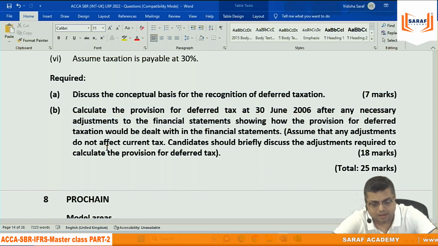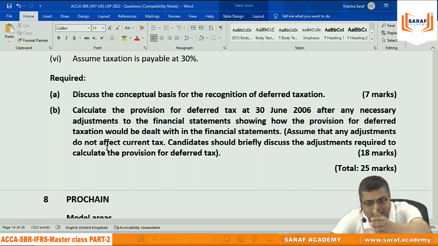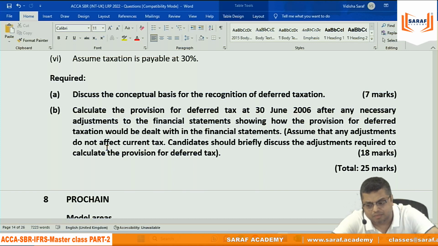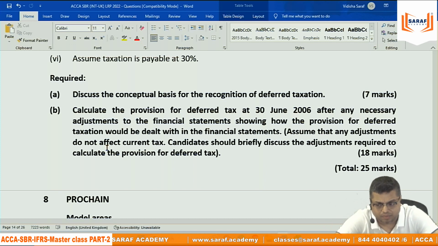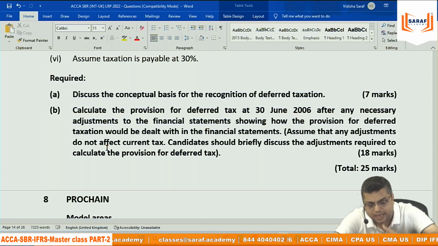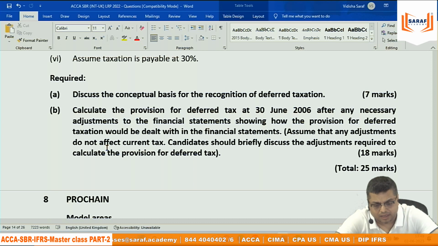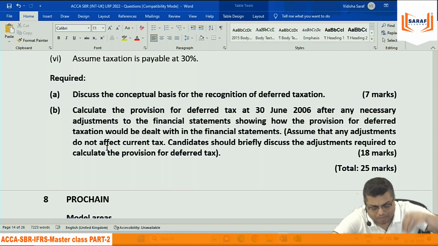Say for example, I am recording depreciation on this computer, laptop, camera in the books of accounts. Now the depreciation is there in the Income Tax Act also. In the books of accounts, I am following the straight line method. But in the Income Tax Act, it is the reducing balance method. In the books of accounts, I am doing depreciation of 10%. In the Income Tax Act, it is 20%, whatever. Ultimately, the entire cost of the asset will be depreciated in the books of accounts and in the Income Tax Act. Maybe the amount, the timing is different.